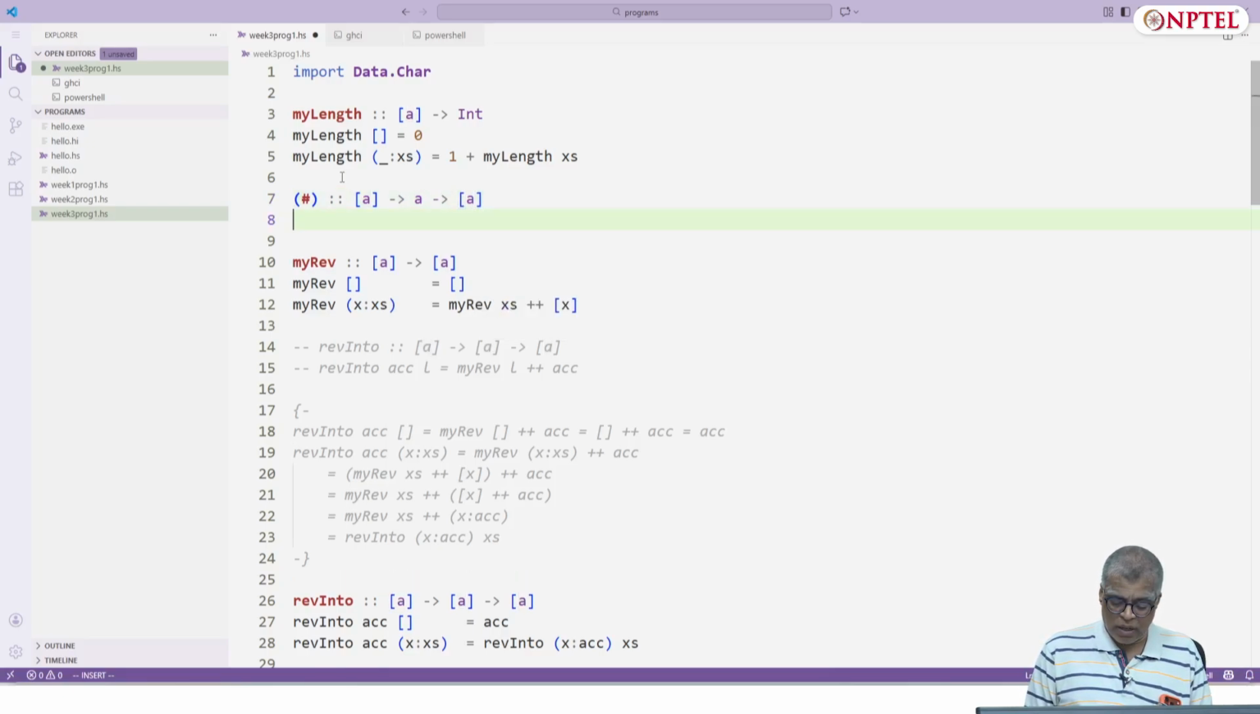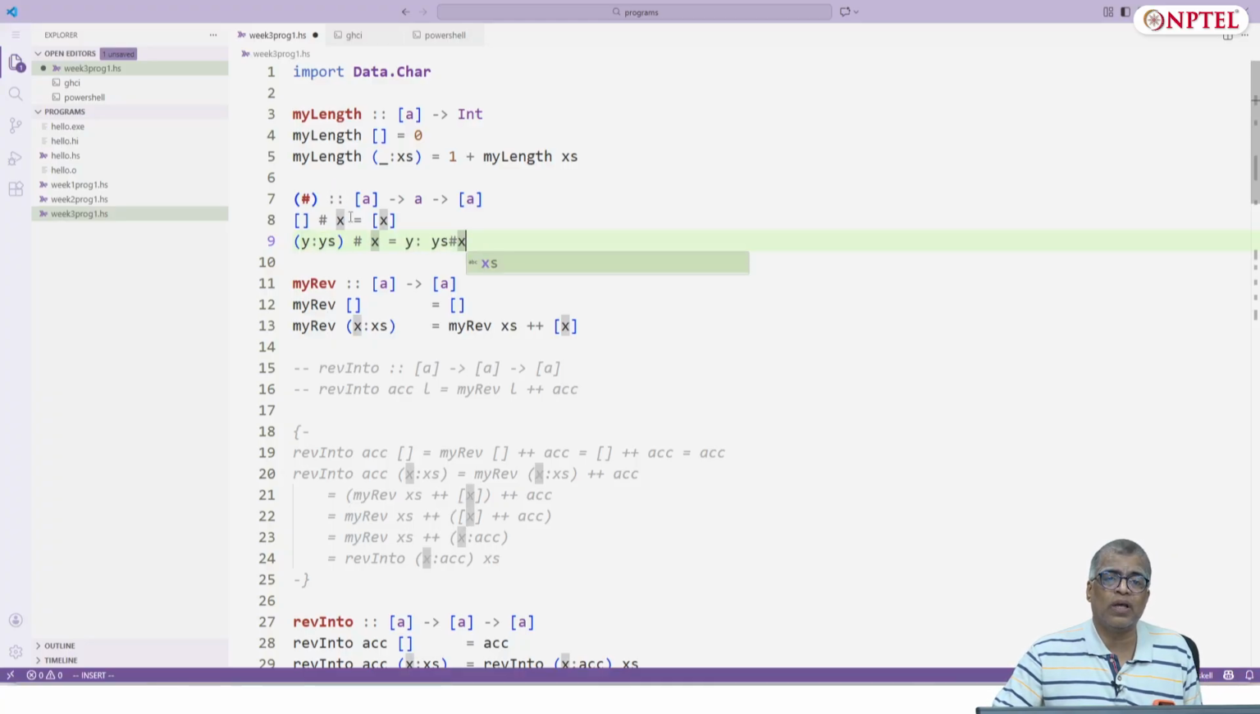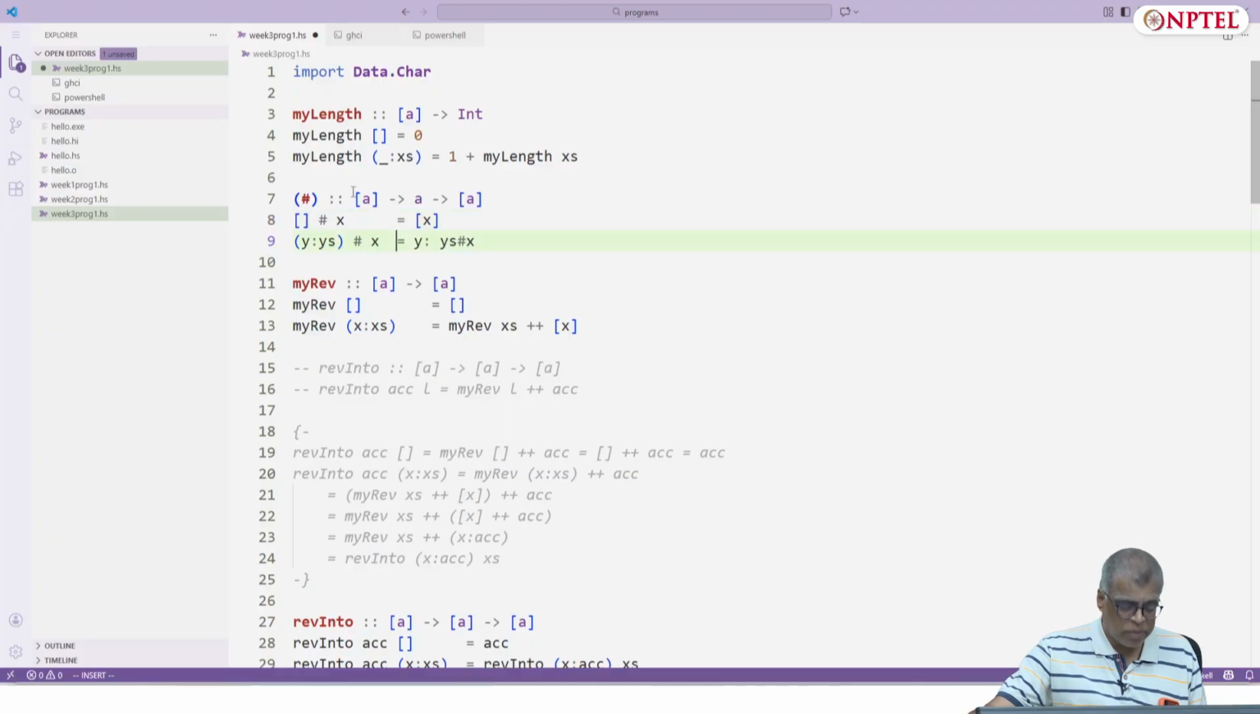So I will say empty list hash x is the singleton list x, and y colon ys hash x is y followed by ys hash x. Typically one aligns the equals symbol in all the definitions, so one would introduce some tabs. And that's a definition, and one can check whether this works.